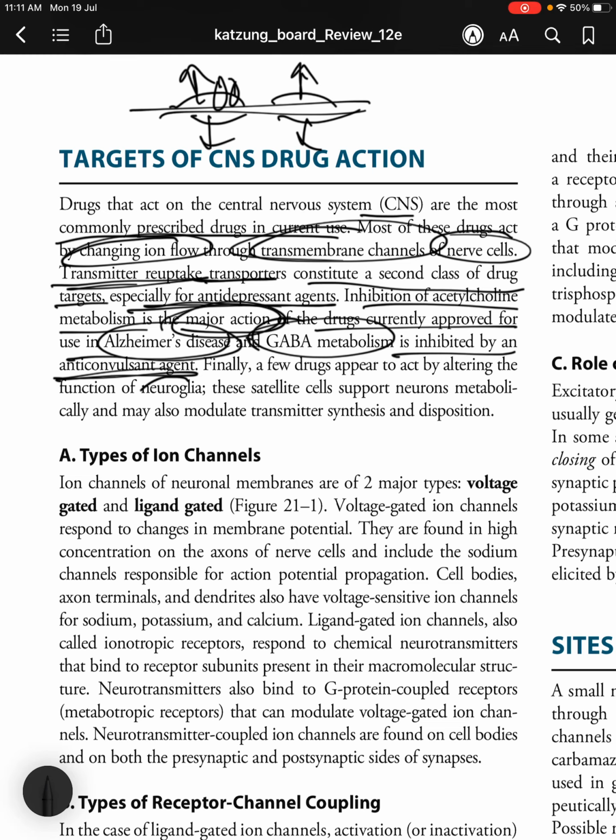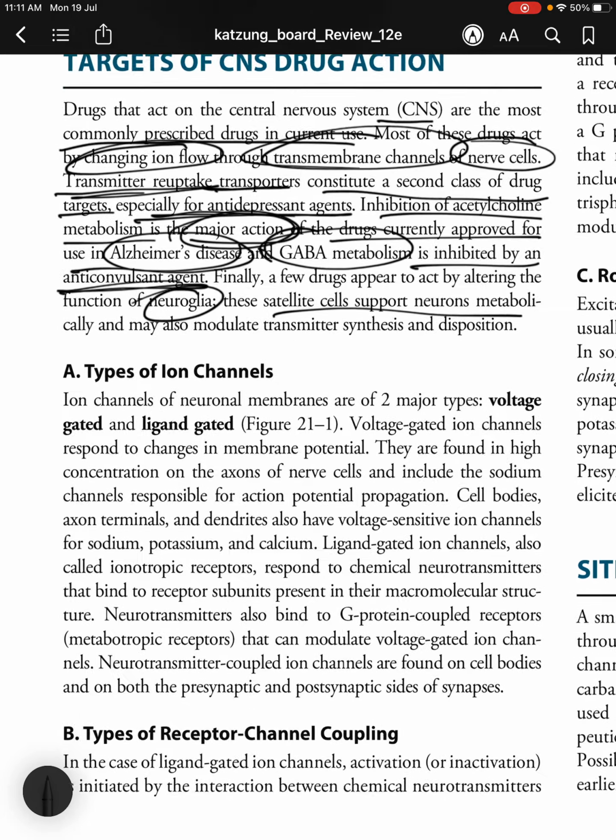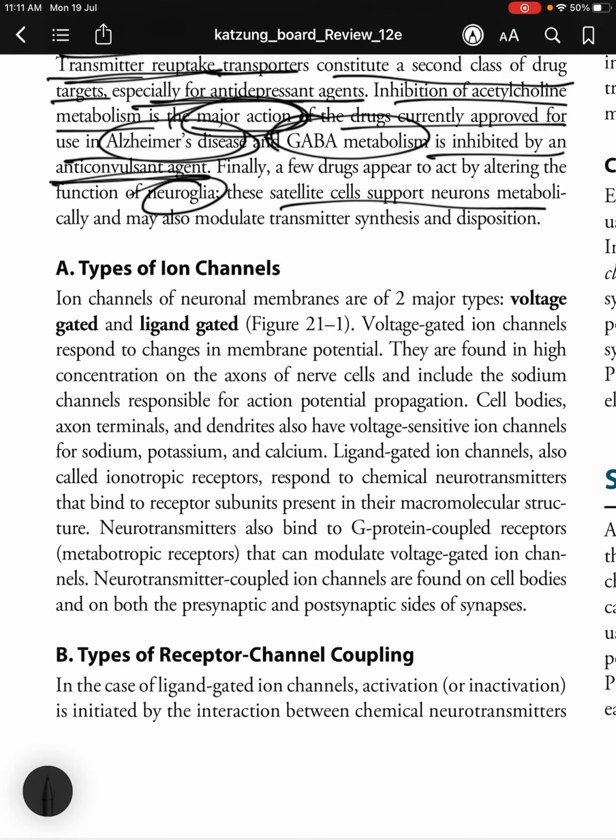Finally, a few drugs appear to act by altering the function of neuroglial cells. These satellite cells support the neurons metabolically and may also modulate transmitter synthesis and disposition.